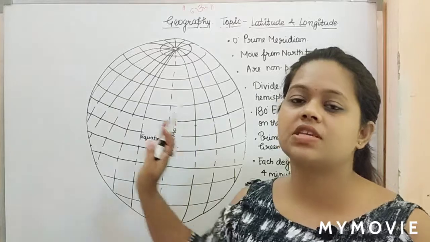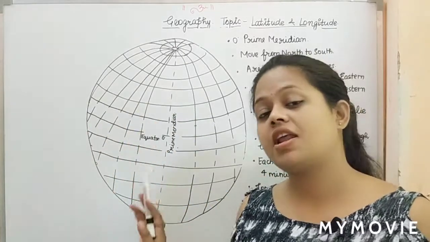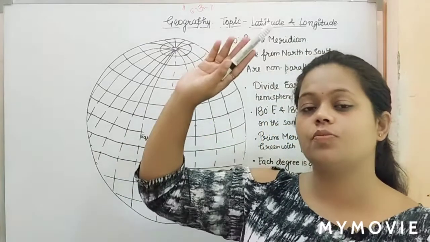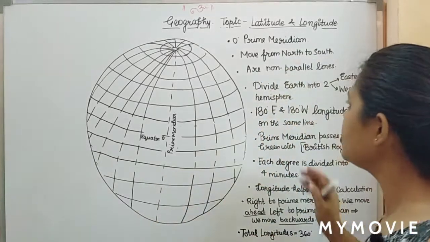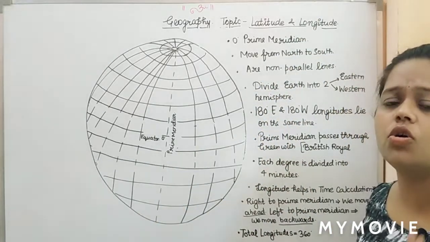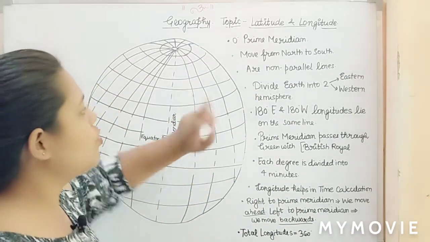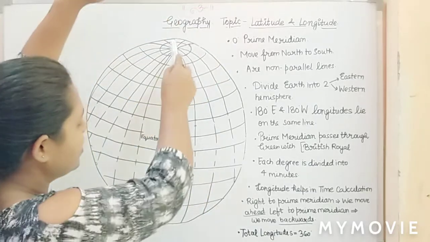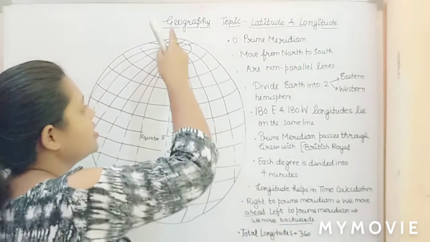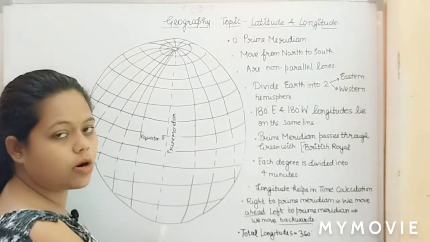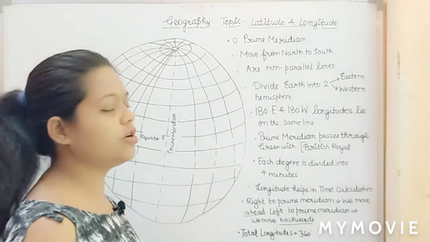Here we have left side and right side movement, that is in east and west direction, whereas in latitudes we had north and south direction movement. Here I have noted a few points also, and definitely these are going to help you a lot to prepare your notes. We have the 0° prime meridian. It moves from north to south, that is from top to bottom. They are non-parallel lines. Important point to note down.